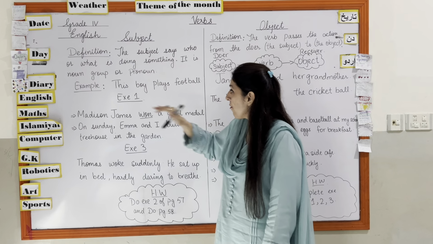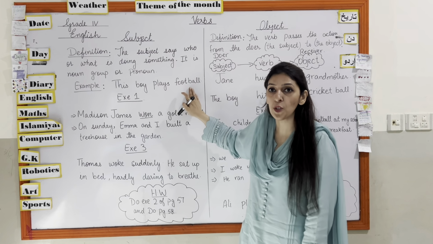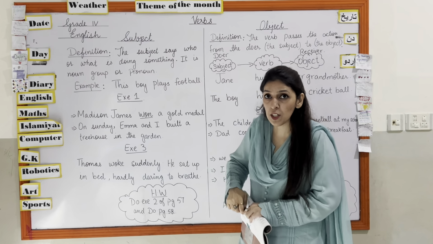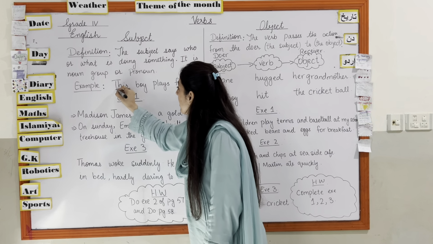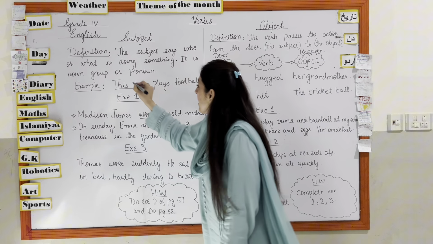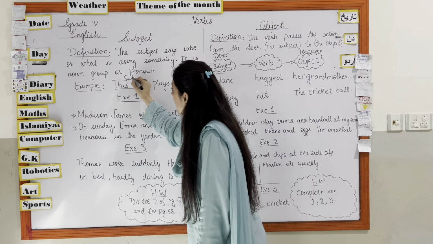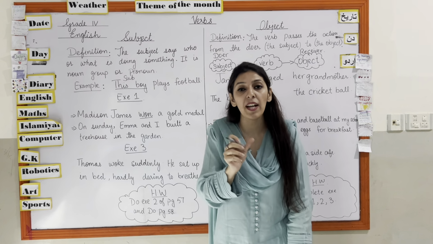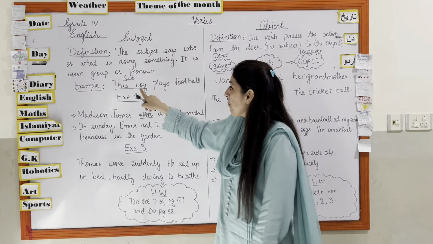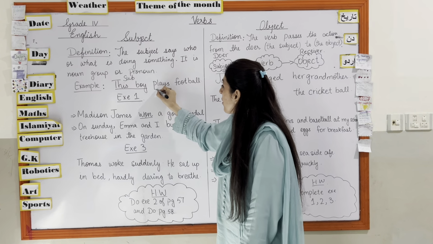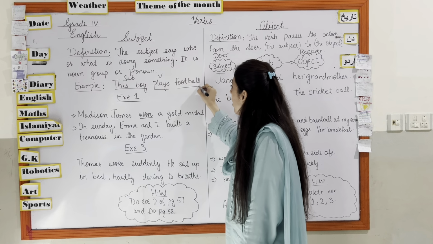What is an example of it? This boy plays football. So what is the subject over here? This boy is the subject of the sentence. Basically, a sentence divides into three parts: the subject, then a verb, and then an object.